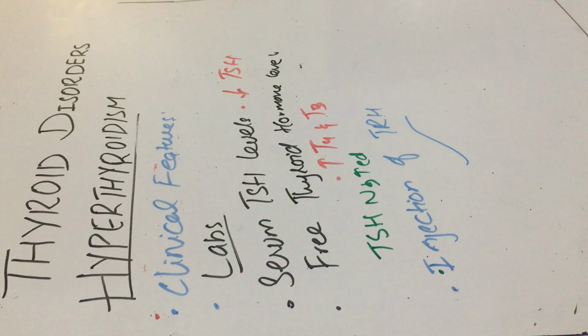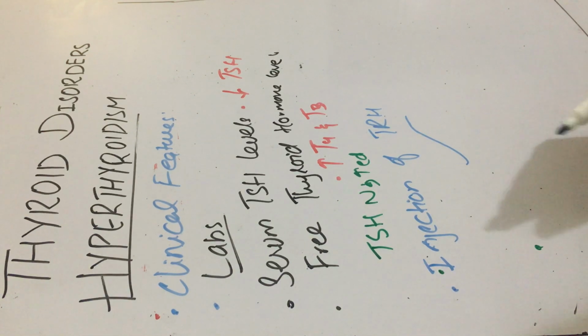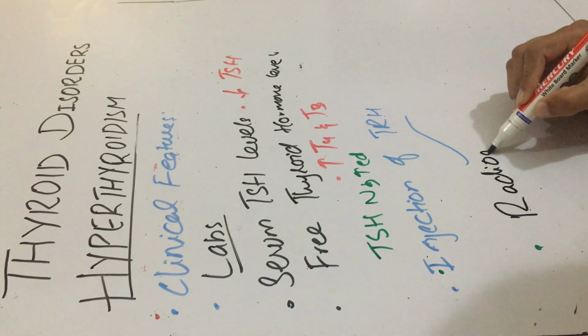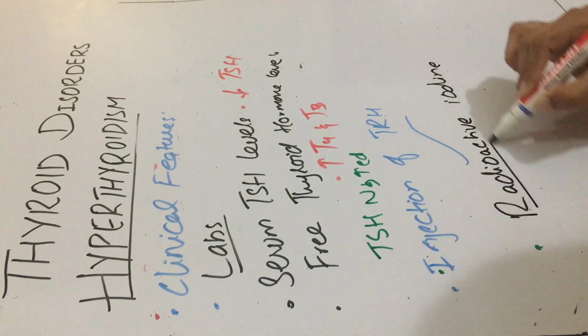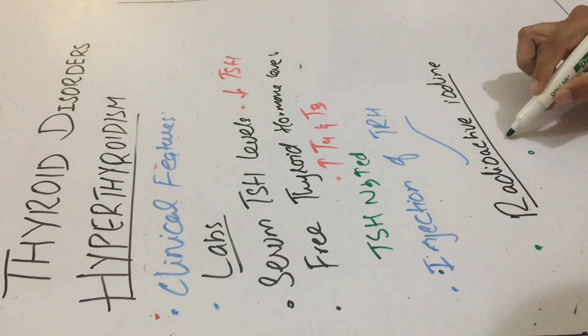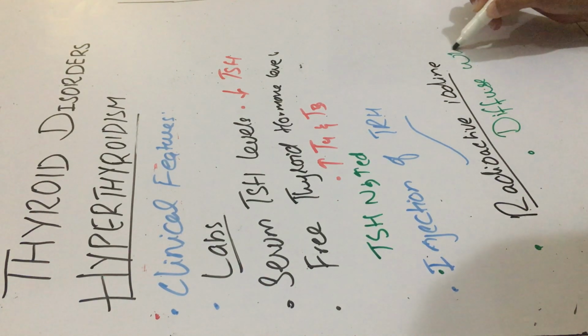And the fourth tool is radioactive iodine. We measure the uptake of radioactive iodine by the gland, and it tells about the etiology of the hyperthyroidism. If this uptake of radioactive iodine is diffuse in the whole gland, okay, if there's a diffuse uptake by the whole gland,